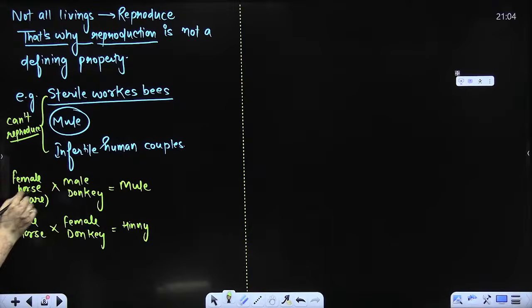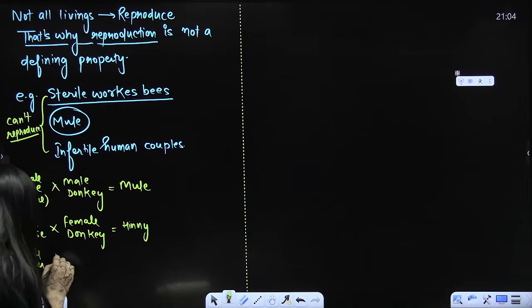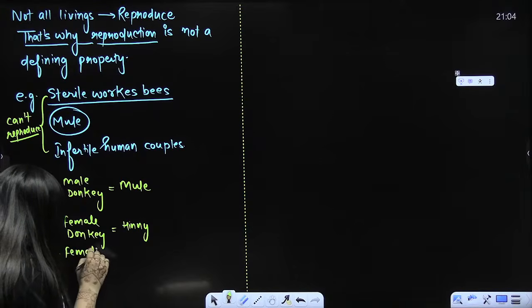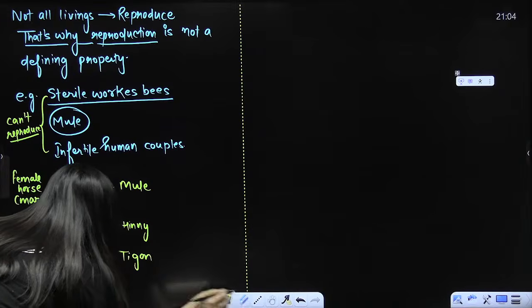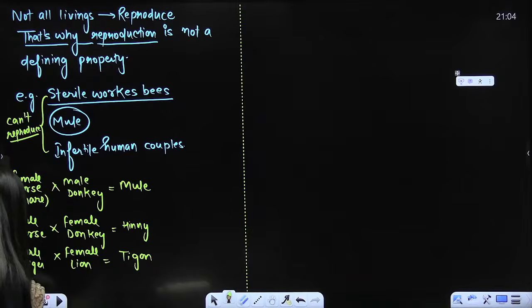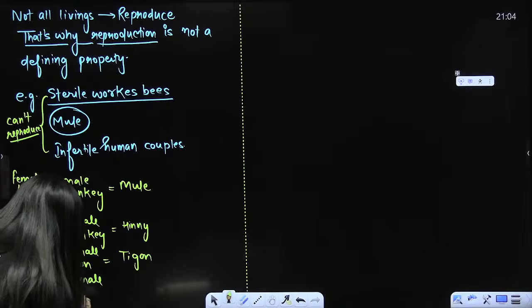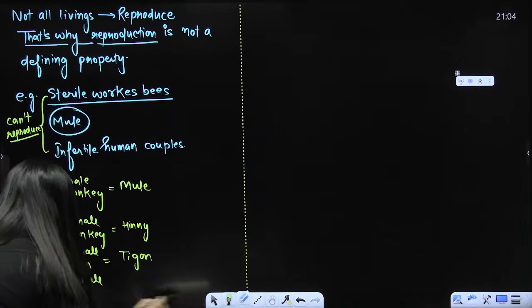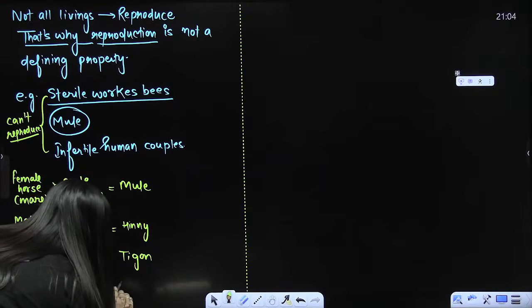They don't reproduce. Now, take the example of male tiger and female lion. Male tiger, female lion, the result will be tigon. And when there is male lion and female tiger, this will be liger.